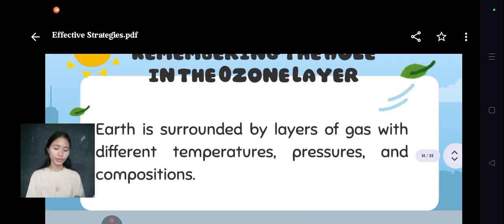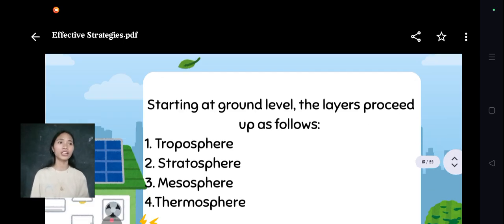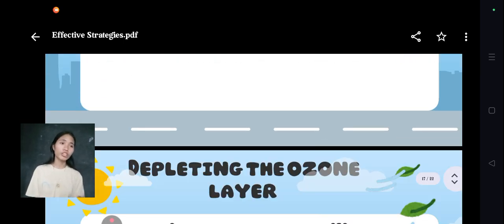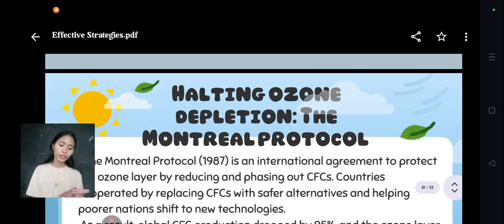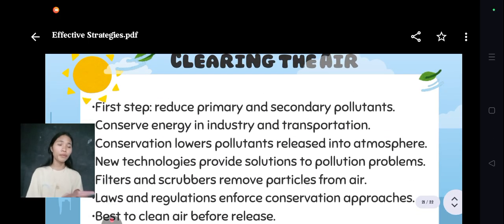Next is clearing the air. Reducing air pollution starts with lowering primary and secondary pollutants. Conserving energy in transportation and industry reduces emissions. New technologies such as filters and scrubbers help remove pollutants before they are released. Laws and regulations ensure that pollution control methods are followed. The best solution is preventing pollution before it enters the atmosphere.